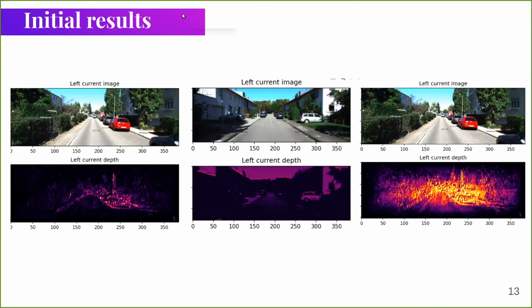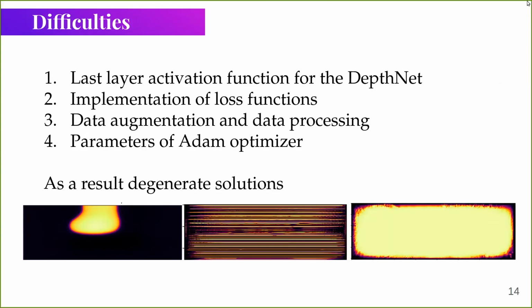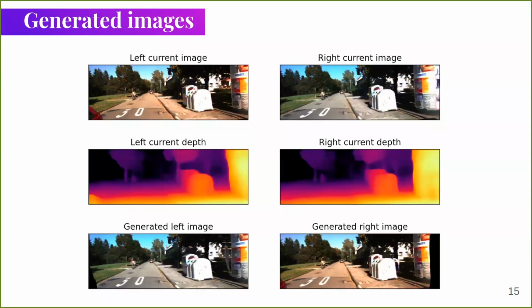Initially, it was very difficult to launch the implemented neural network successfully. Good results were so far from the real good results. The developed software components needed deep debugging. We tried to understand the root of the problem. For this, we generated a big amount of experiments. In the slide, you can see the most significant generated solutions. So after a long time of debugging, we discovered and fixed the next problems. One of the options to solve bugs is to generate an image with the generated depth map and the image from one camera.